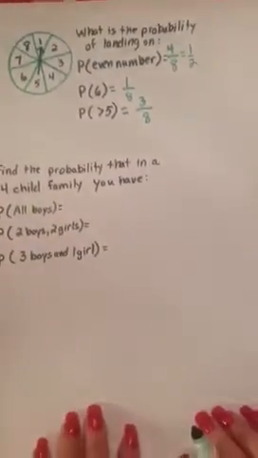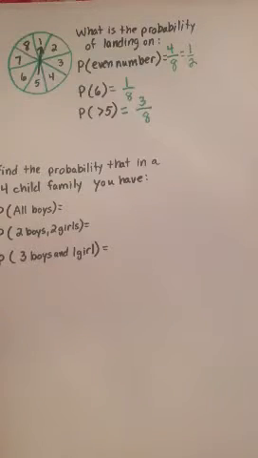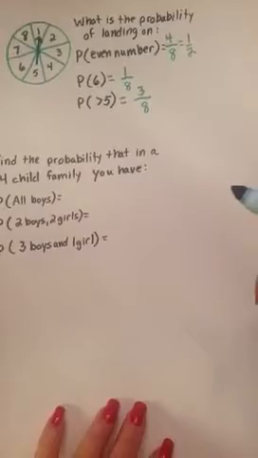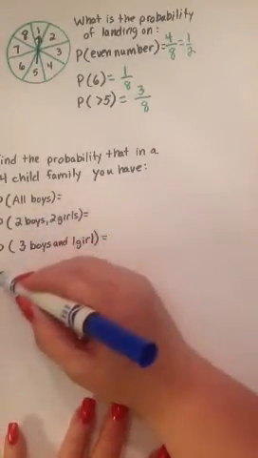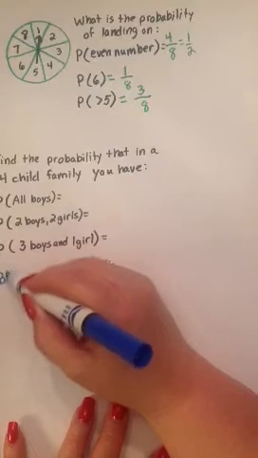Alright, now let's look at our next problem. It says, find the probability that in a 4-child family you have all boys, 2 boys and 2 girls, or 3 boys and 1 girl. Okay, so first of all, you do have to just list all the possibilities. So in a 4-child family, you could have all boys.